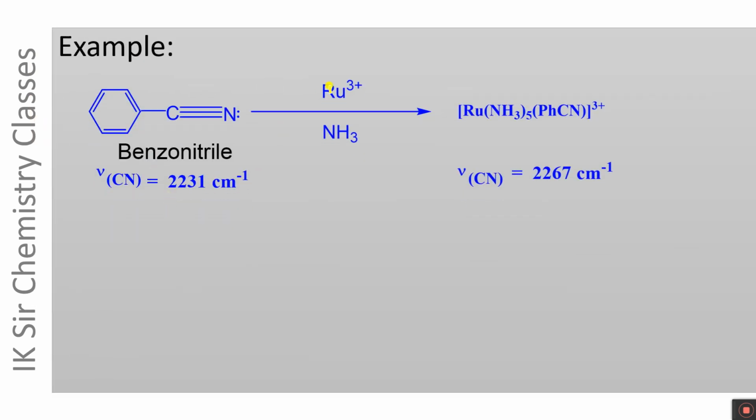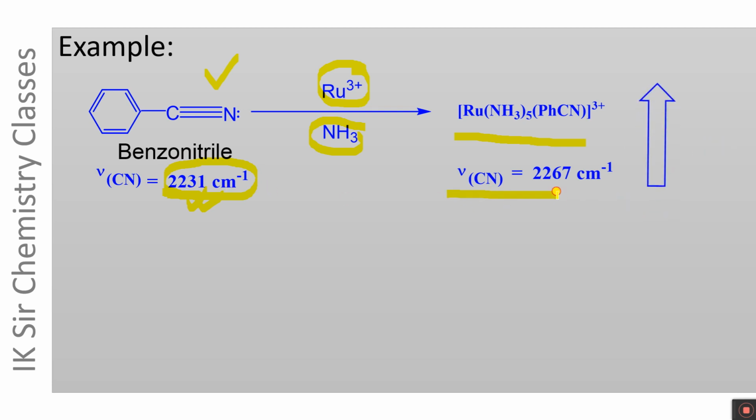When benzonitrile is treated with ruthenium 3+ and ammonia, a complex compound is formed, [Ru(NH3)5(PhCN)]3+. PhCN means benzonitrile. The position of the CN stretching frequency, the absorption band in the IR spectrum due to the CN group, is at 2231 cm⁻¹, which shifts to the higher wave number region on complex formation. 2267 cm⁻¹ is greater than 2231 cm⁻¹.